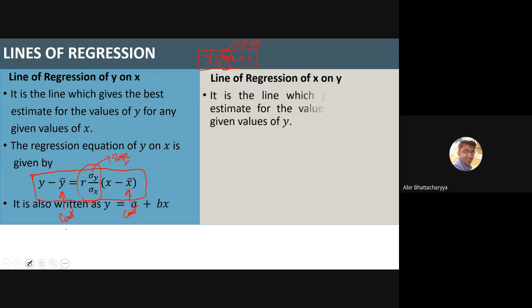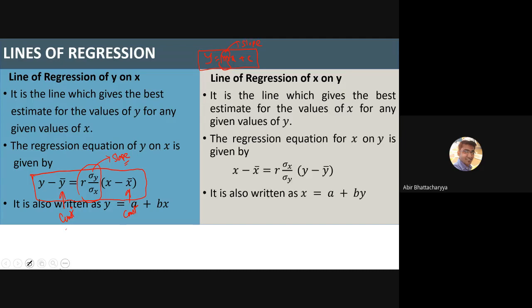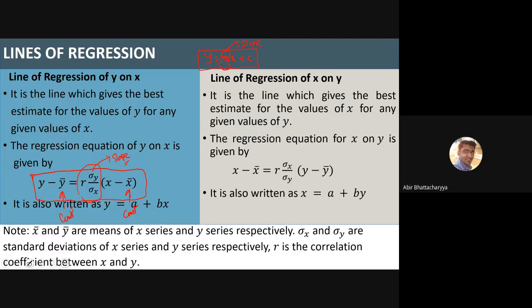Now, sometimes we can write the line of regression of y on x, and sometimes the line of regression of x on y, depending on the scenario. I will tell you when we will write y on x and when we will write x on y. X on y means x is the dependent variable, and y on x means y plays the role of the dependent variable. Apart from that everything is the same; only the coefficient, or the slope, changes.